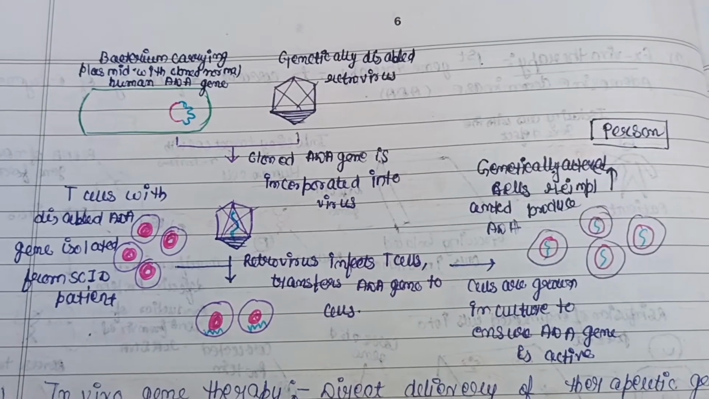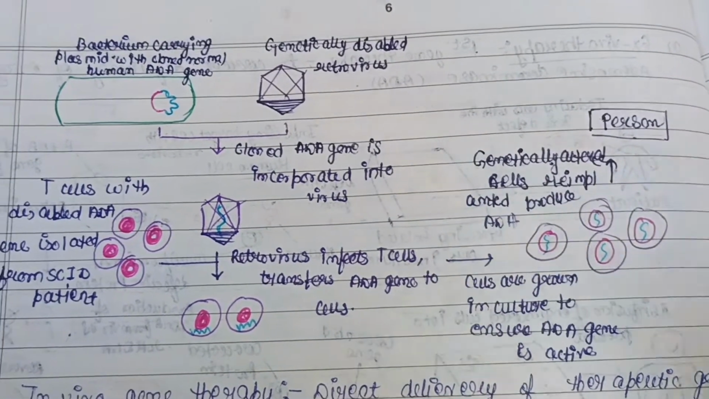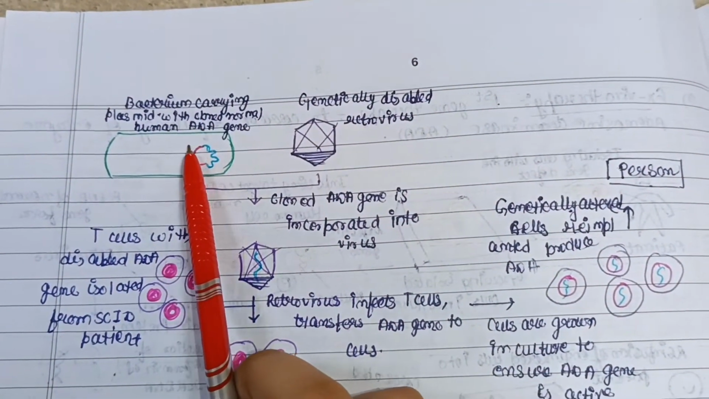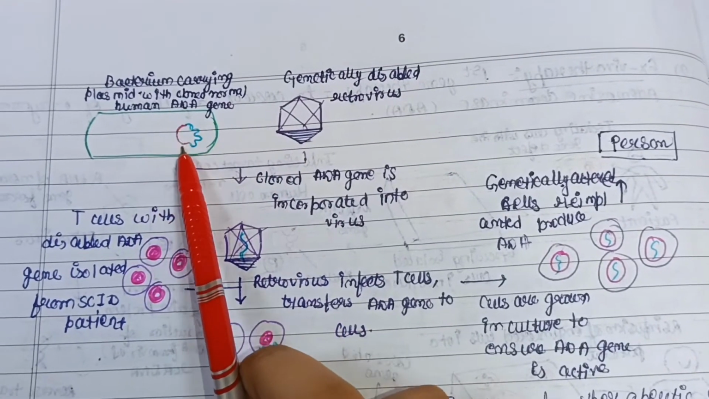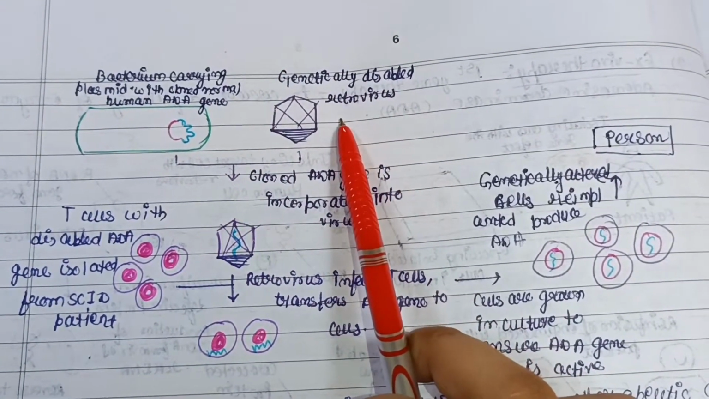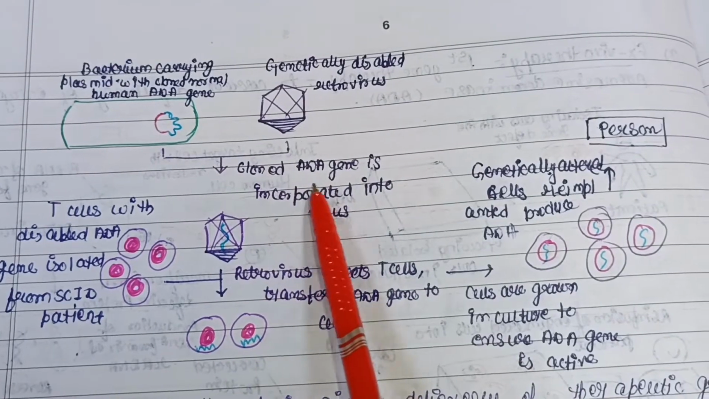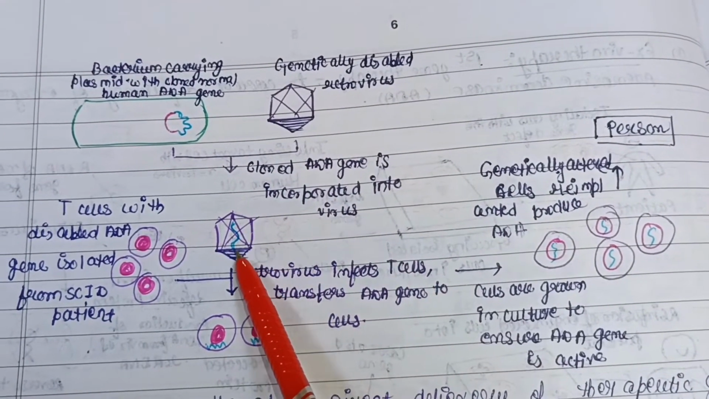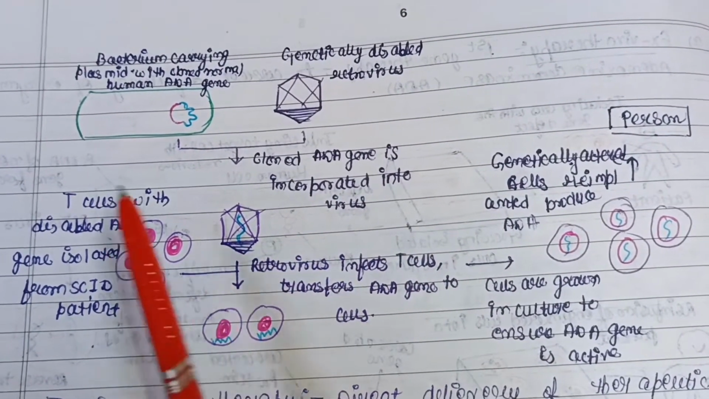So here this is another diagram representing the ex vivo gene therapy. A bacterium that is carrying the plasmid with cloned normal human ADA gene. It is a genetically disabled retrovirus. Then the cloned ADA gene is incorporated into the virus. Here it is incorporated. Okay.